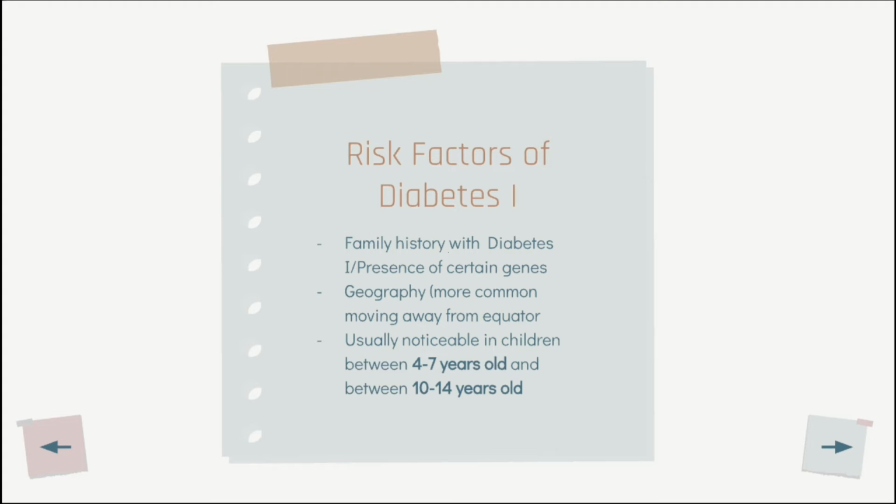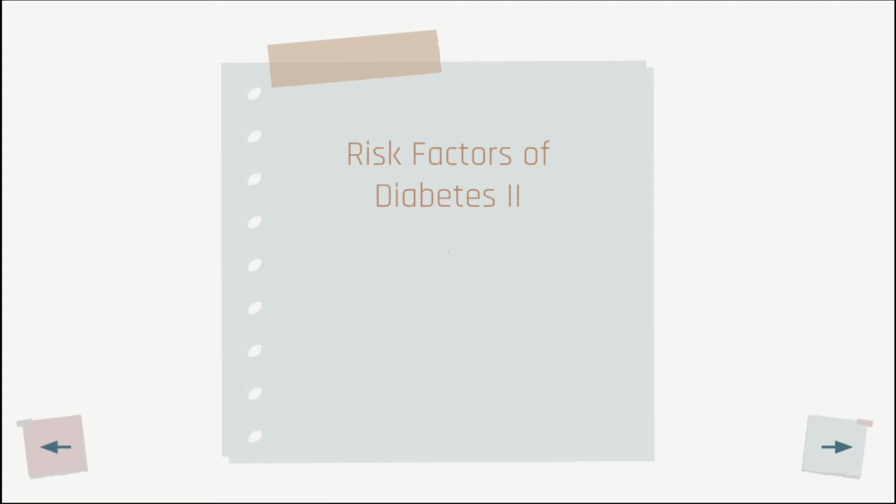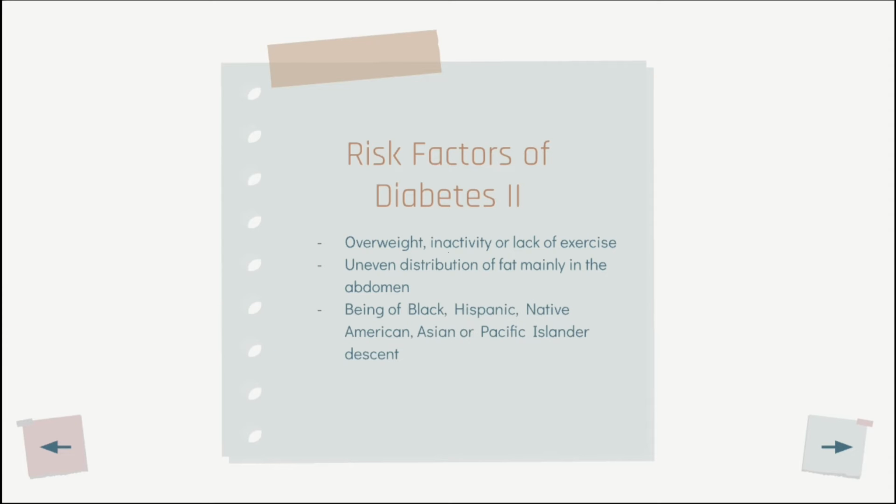Type 1 diabetes is usually noticeable at two peaks in children, between 4 and 7 years old and between 10 and 14 years old. Main risk factors for type 2 diabetes include being overweight, inactivity or lack of exercise, an uneven distribution of fat mainly residing in the abdomen, being of Black, Hispanic, Native American, Asian, or Pacific Islander descent, having a family history of the condition, and aging, with risk primarily increasing after age 45.